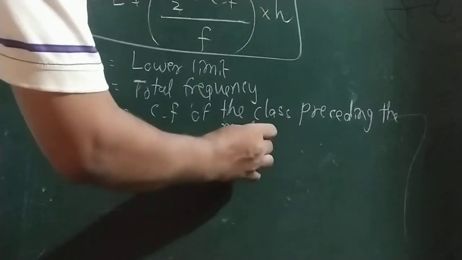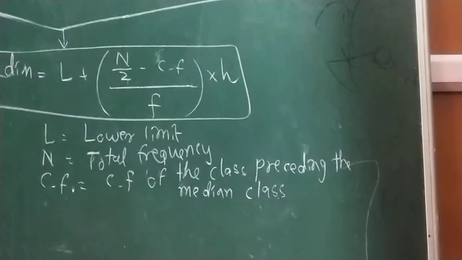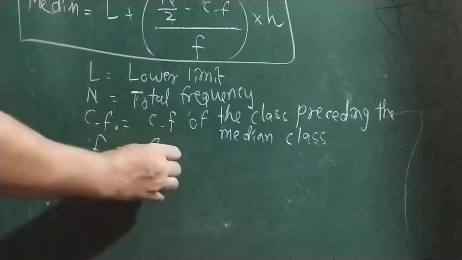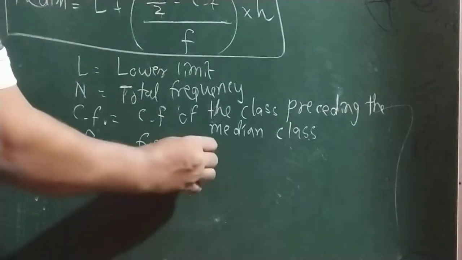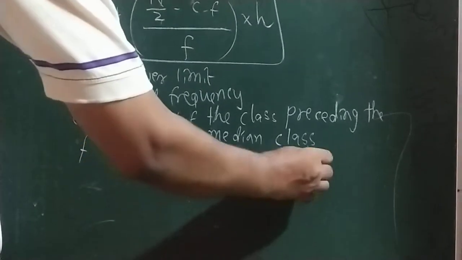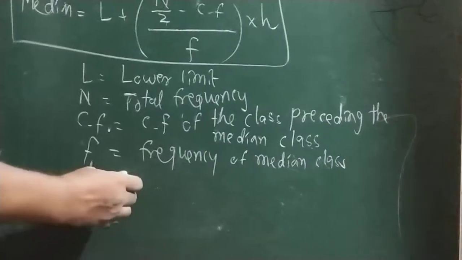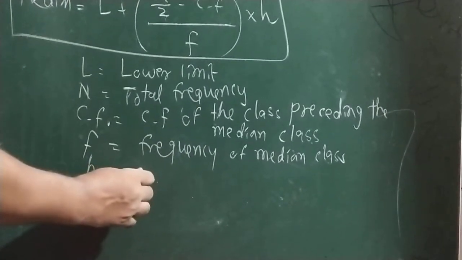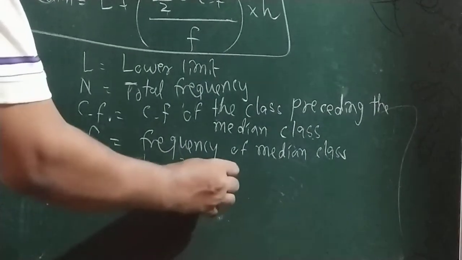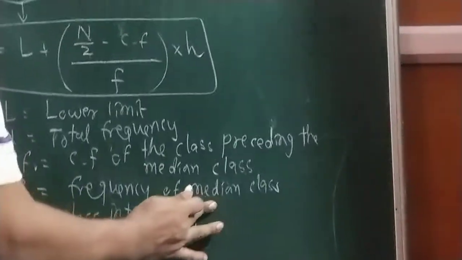Now what is the meaning of this? We will come to know while taking sums. Then F means frequency of median class, and last, H is the difference between class, or class interval. It is known as the class interval of median class.